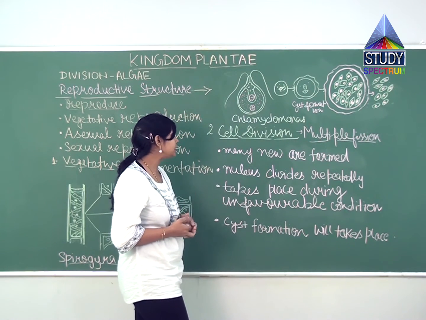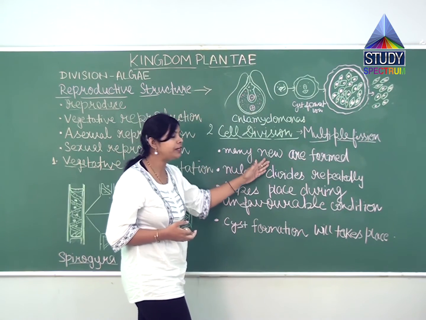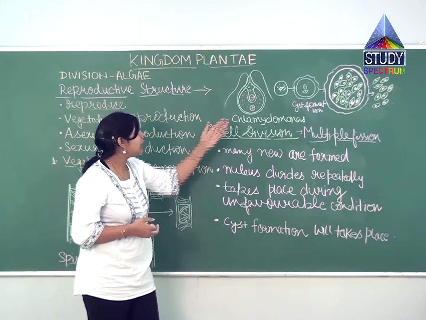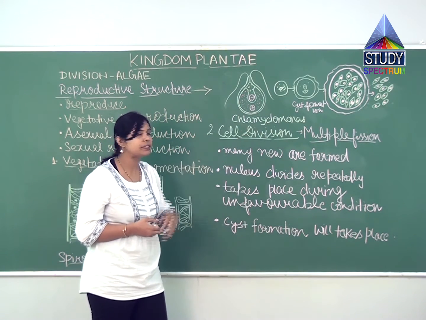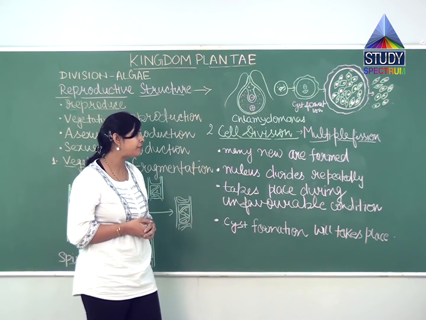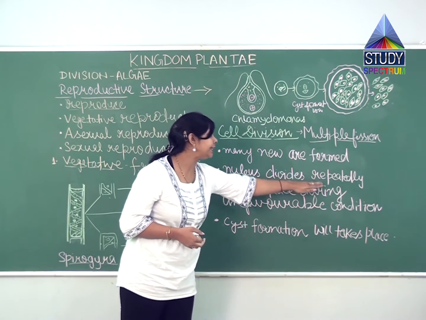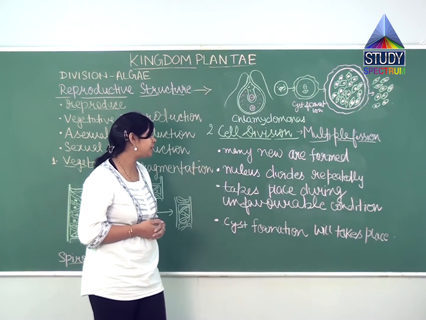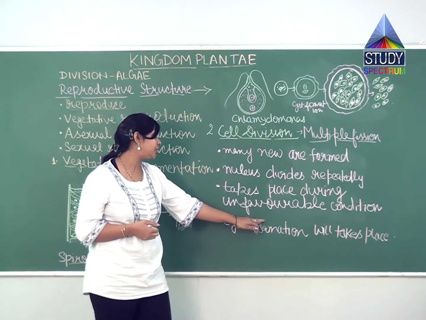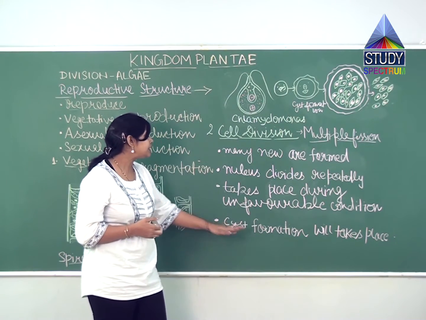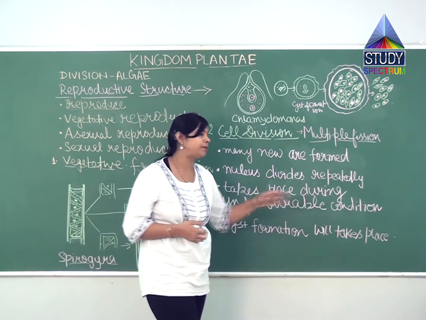How are multiple individuals formed? Here the nucleus divides repeatedly, and it takes place during unfavorable conditions, and because of this, cyst formation will take place.